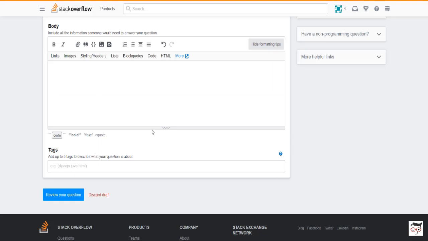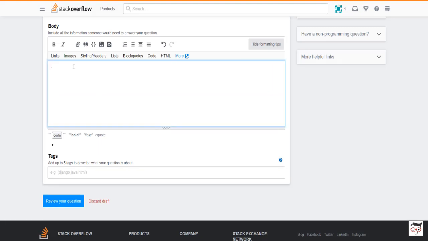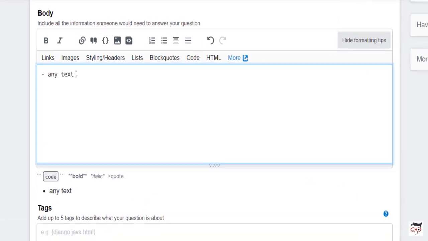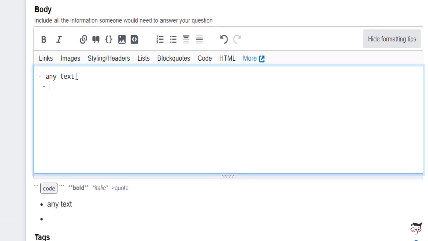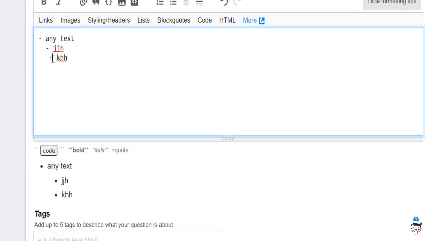Next thing is list. Suppose if I use a minus sign and then any text, then I'll press enter. Again I'll use a minus sign, another text, but they are aligned. If I press space, now there is a sublist. Again minus sign, any text, sublist. If I would use a plus sign instead of minus sign, you see again the bullet appears. Now this way we can use list.